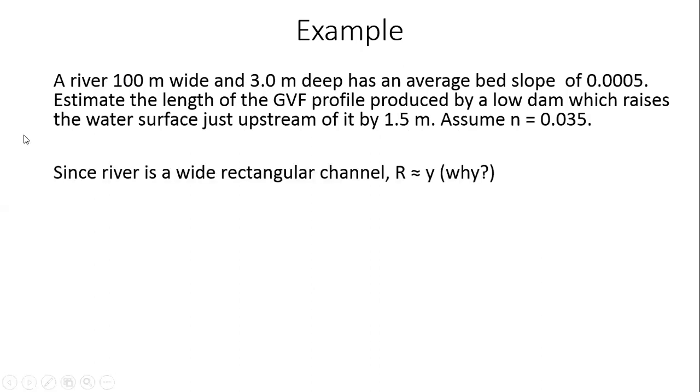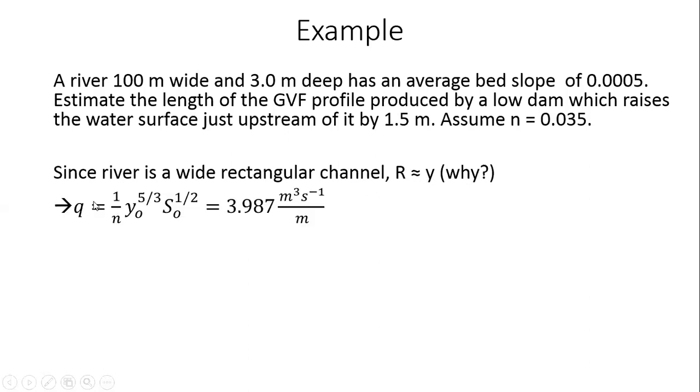Okay, so now when we get to the solution, it's a very wide river. It's 100 meters wide and only 3 meters deep. So when you have a wide rectangular channel, your R becomes approximately equal to Y. I want you to find out why this is true. R becomes approximately equal to Y in a wide rectangular channel. This is fairly straightforward, so please do that when we meet next time.